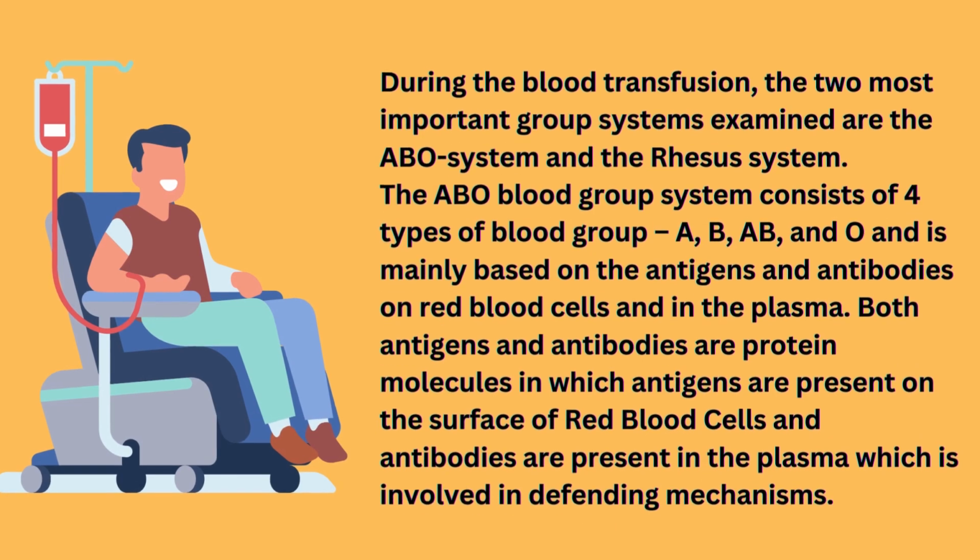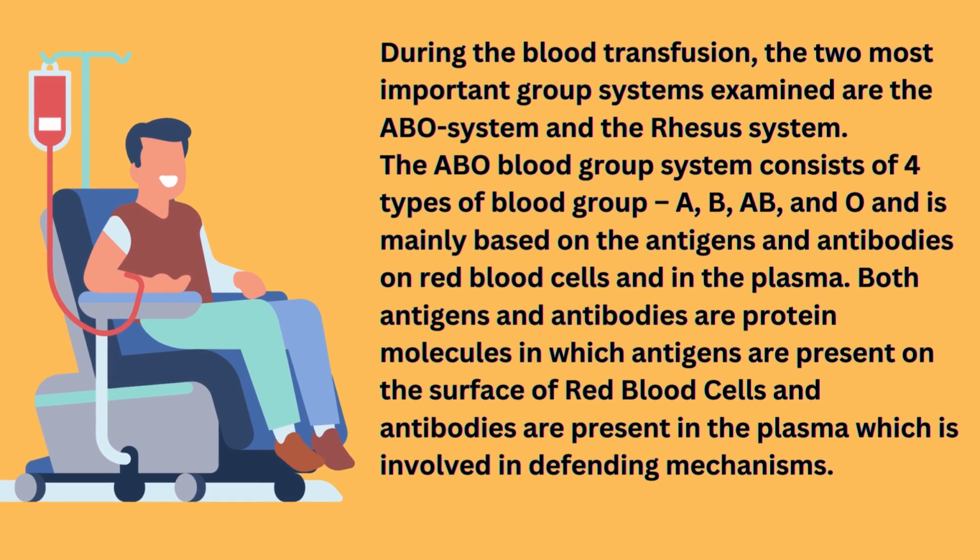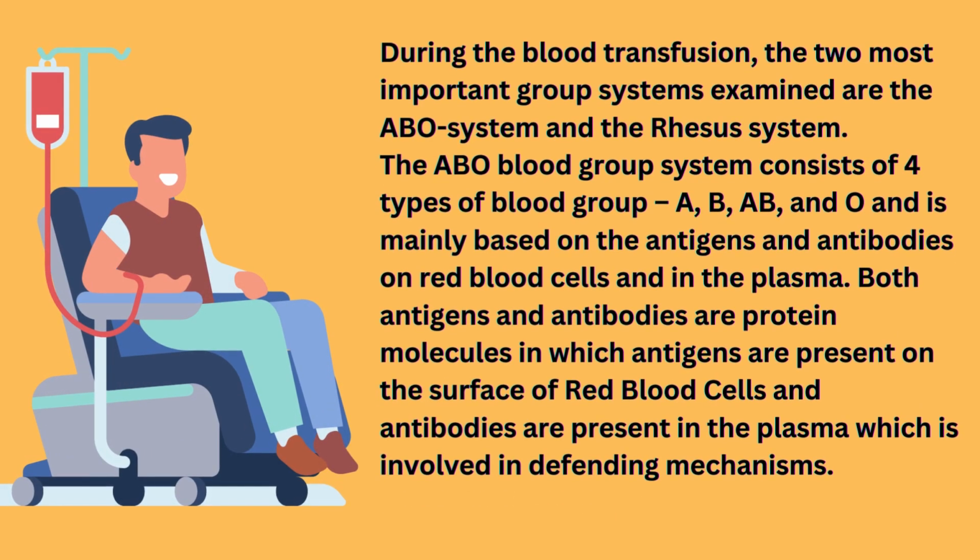During blood transfusion, the 2 most important group systems examined are the ABO system and the rhesus system. The ABO blood group system consists of 4 types of blood group, A, B, AB, and O, and is mainly based on the antigens and antibodies on red blood cells and in the plasma. Both antigens and antibodies are protein molecules, in which antigens are present on the surface of red blood cells, and antibodies are present in the plasma, which is involved in defending mechanisms.